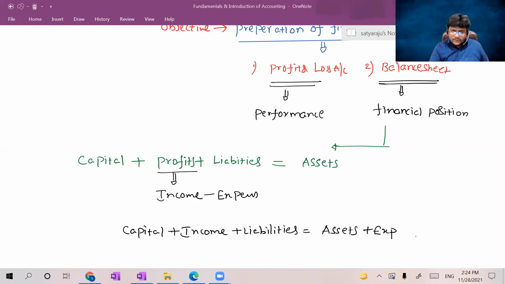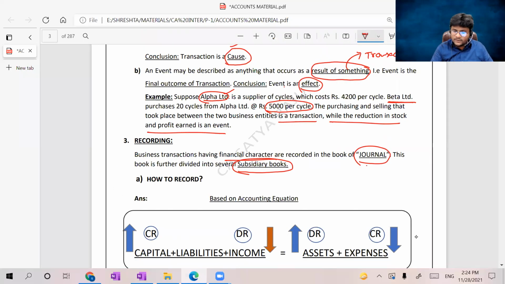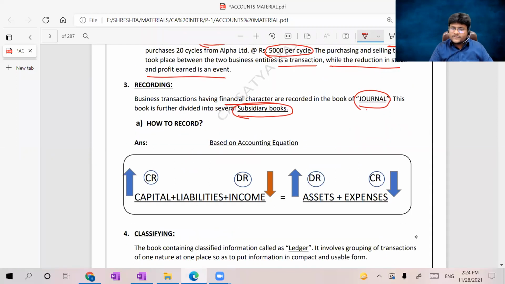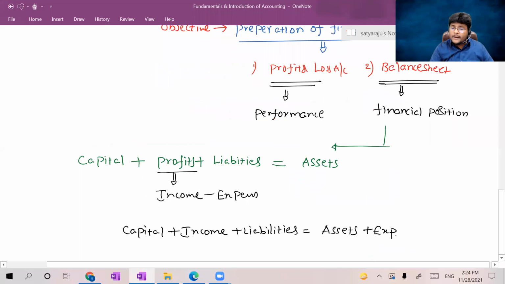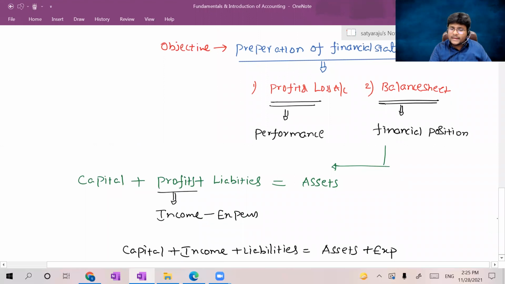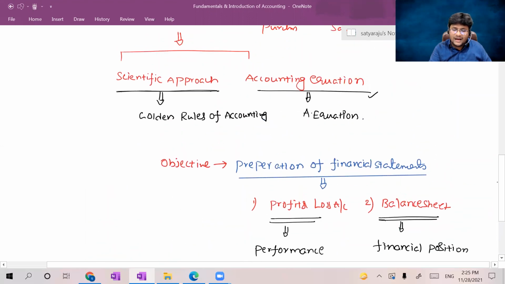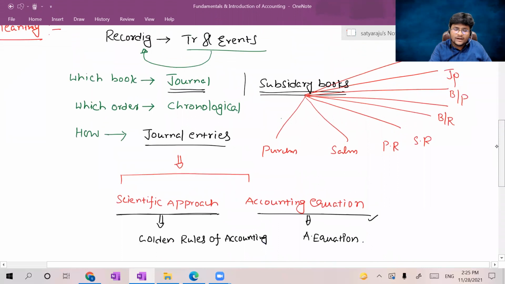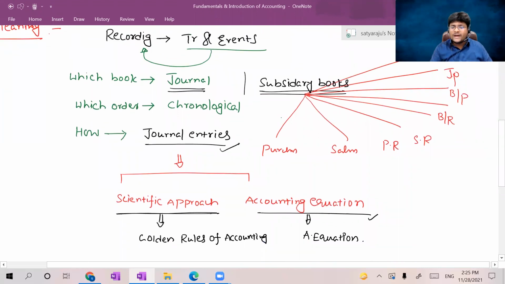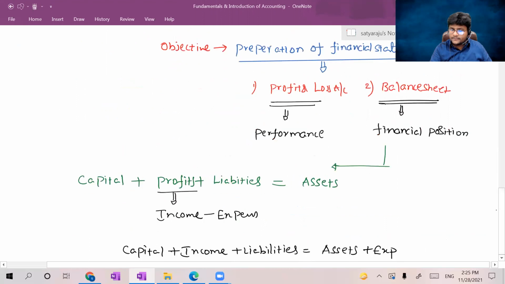So now coming here, the same accounting equation was given by me in the material: capital plus liabilities plus income is equal to assets plus expenses. This is the accounting equation only. By knowing the accounting equation, how we can record the journal entries, now I'm going to explain. Please all of you concentrate, guys.